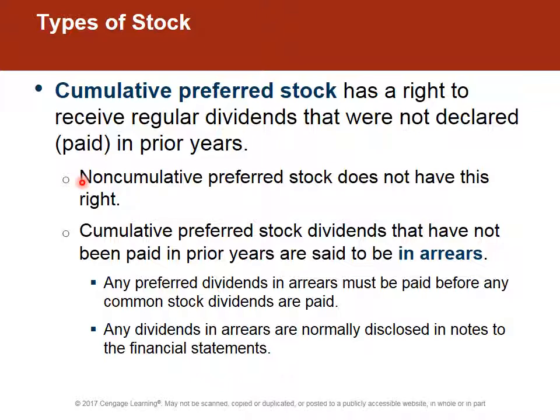So what this means is if you own preferred stock and the company doesn't have any money to declare a dividend in 1 year or chooses not to, if you're non-cumulative preferred stock, you won't get that dividend. If you are cumulative, then they will catch up and pay you the money that hasn't been paid in prior years, that is said to be in arrears. And this money must be paid before the common stockholders get anything. So they're called dividends in arrears. It's generally listed as a footnote, and the dividends in arrears are shown to the shareholders so that they can receive their funds when the company finally declares dividends.